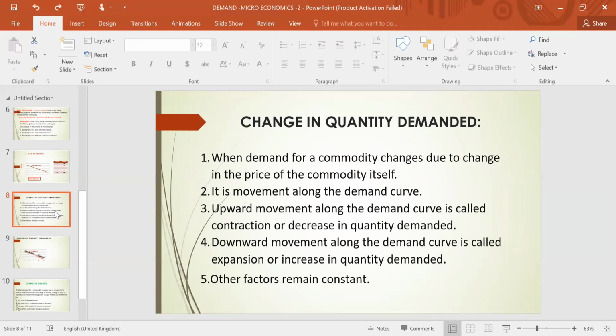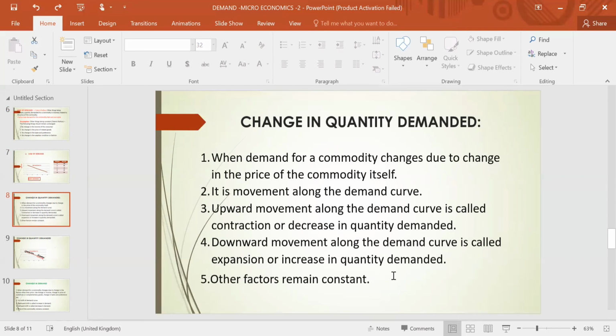When we say change in quantity demanded, it means when the demand for a commodity is changing due to change in the price of the commodity itself, then it is called change in quantity demanded. I'm repeating again, when demand for a commodity changes due to change in the price of the commodity itself, then it is called change in quantity demanded. In this condition, the movement is along the demand curve, and upward movement will be called contraction and downward movement will be called expansion or increase in quantity demanded.